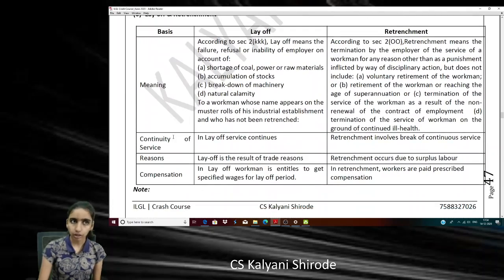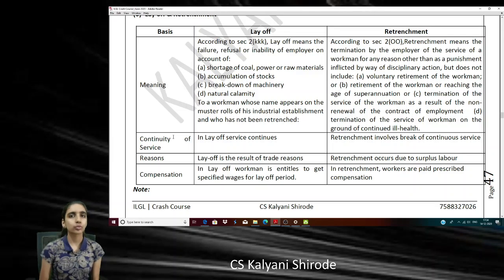Then comes your third term, that is retrenchment. What do you mean by the term retrenchment? Retrenchment is termination done by the employer of the service of a workman due to some reasons. But yes, few reasons they have listed.